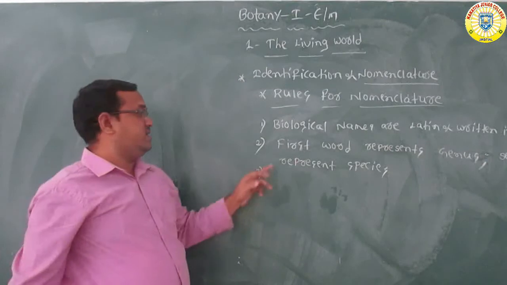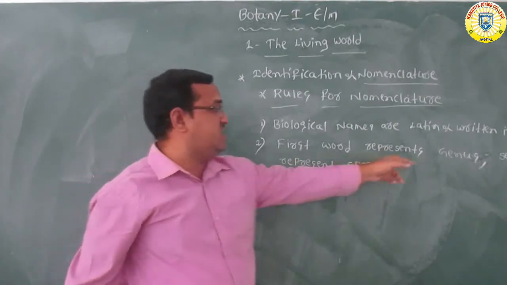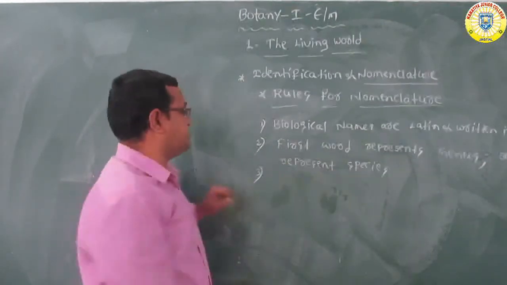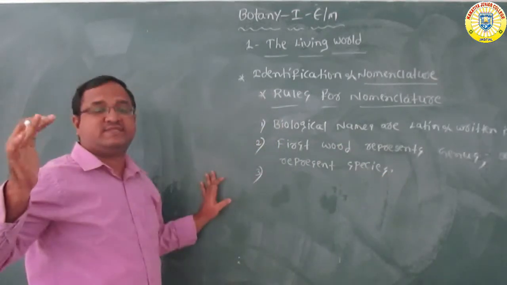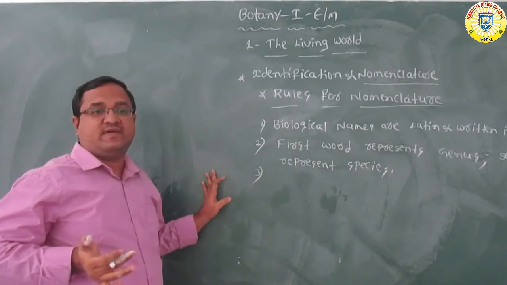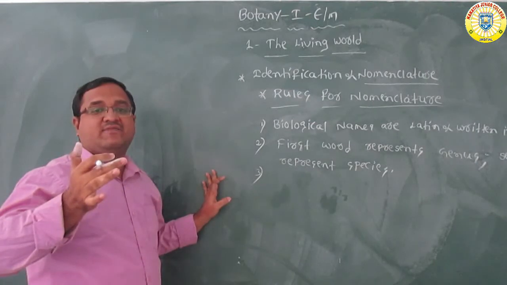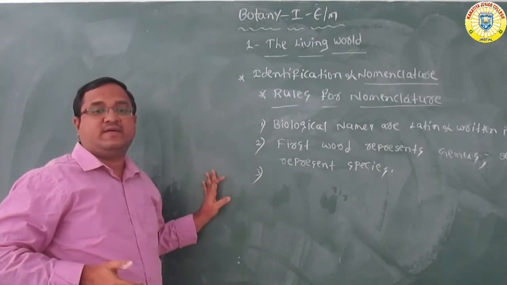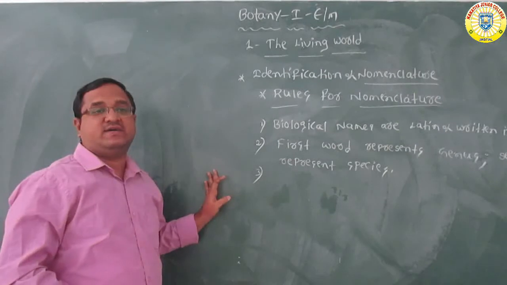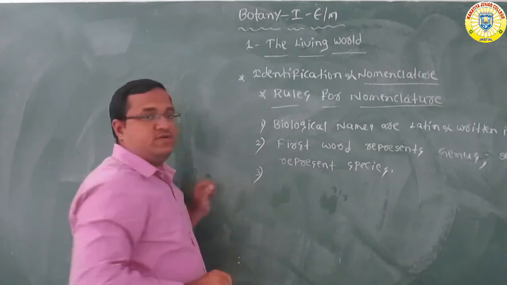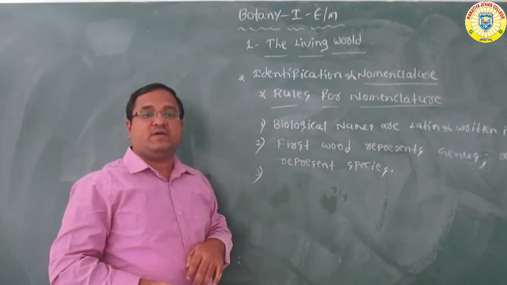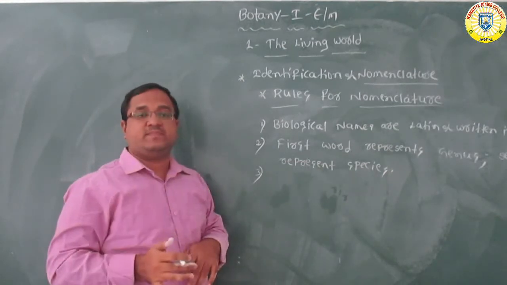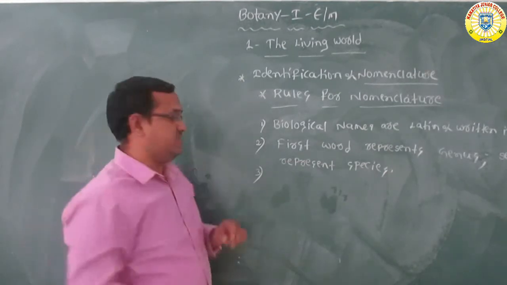Okay, this is the second one. The first word represents the genus, the second word represents the species. Third rule: both words in the biological name, while handwritten, are separately underlined. Okay, what is the third rule? Both words in the biological name, while handwritten, are separately underlined.